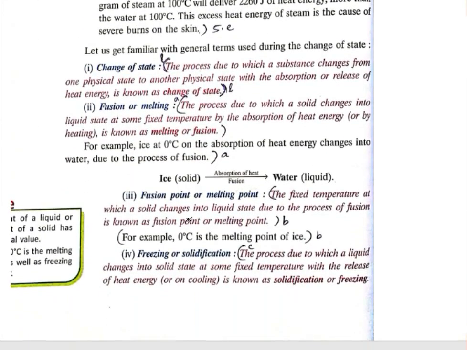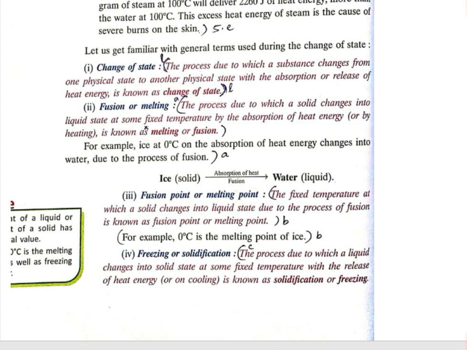Now we need to learn about the change of states. We have already discussed the changes of state: solid to liquid, liquid to solid, solid to gas, gas to solid, liquid to gas, or gas to liquid. Different forms were there, and I told you to remember that. Now we will discuss in detail the change in state. Already discussed what is change in state, so you read it. Okay, you will get it.